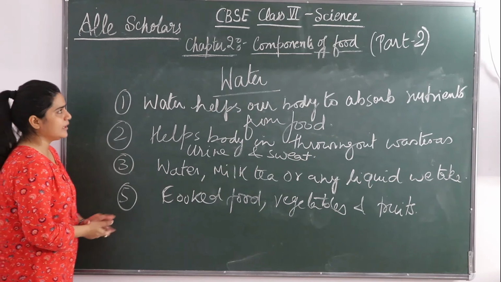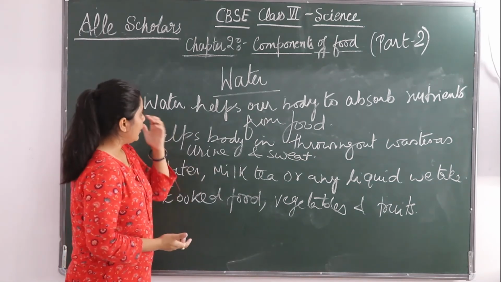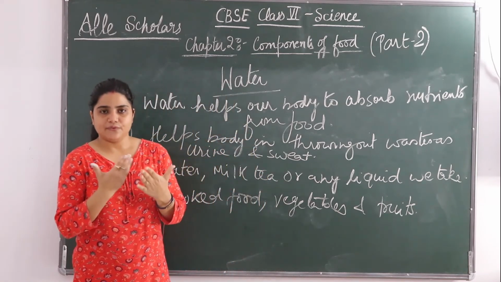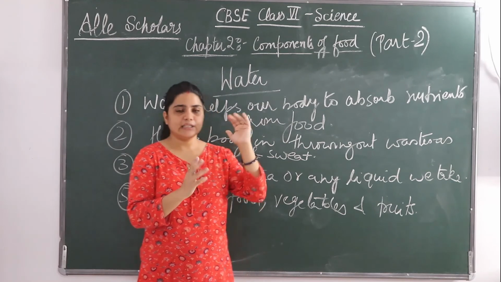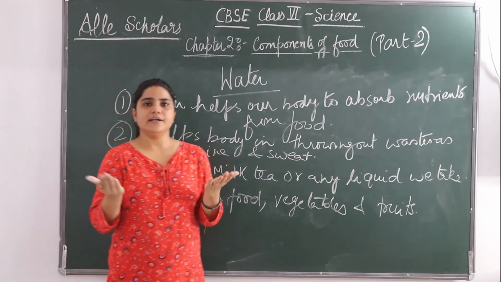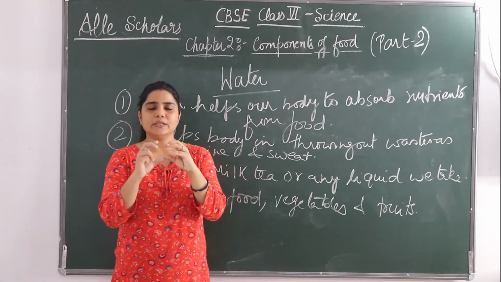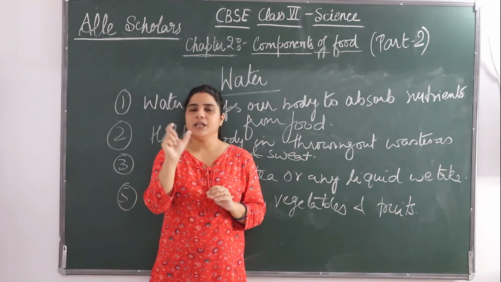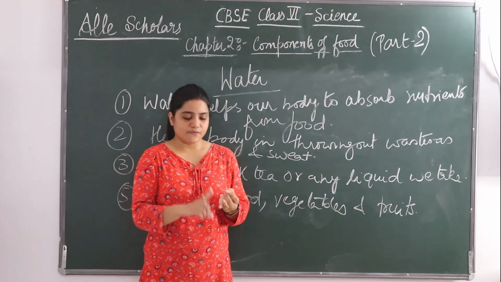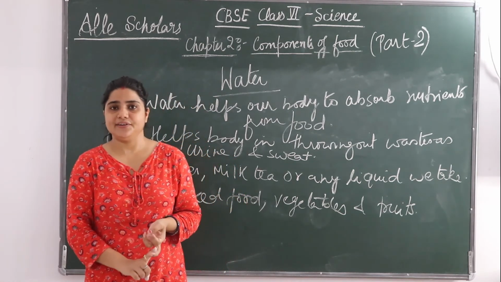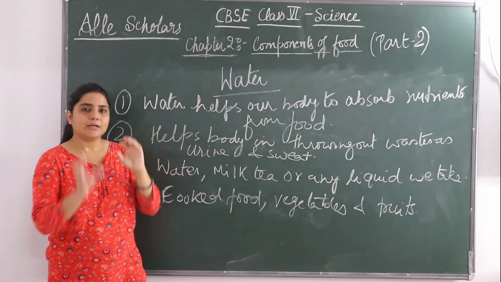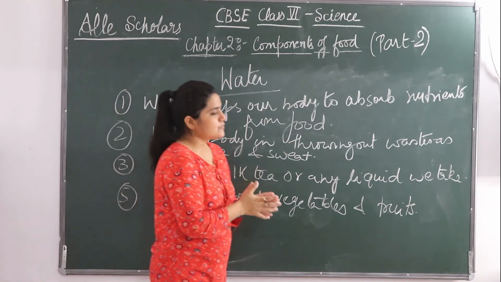Okay, so this was all for today. Here I complete part 2 of chapter 2, that is components of food. In part 1 we saw the major nutrients. In part 2 we have seen some of the other essential nutrients which are not needed in large quantity, although they are needed in a small quantity, but still very essential for our body. We cannot deny vitamins, minerals, dietary fibers, or water. These are also important but in small quantity.